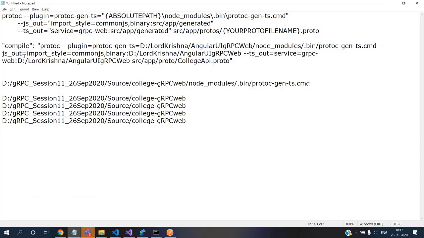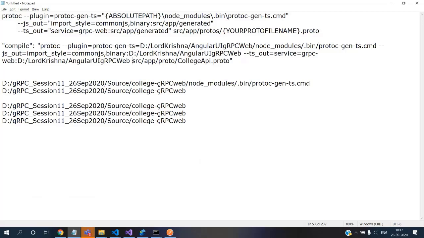And the next thing is the JS output. Where do I want my JS output to be placed? That should be this entire location. That's the JS output where I want all the JavaScript outputs and TS outputs. Again, I want it in the same location. And where is my proto file?